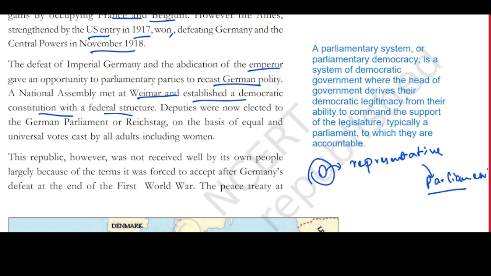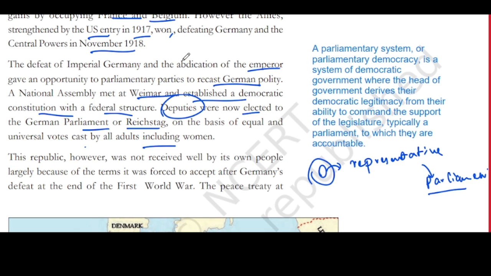Correct? Same way, in Germany also there is a national assembly which is meeting at Weimar. And deputies, these are the people who are getting elected. These are the representatives who are getting elected to the German parliament. And the German parliament is called Reichstag. So there might be a 1 mark question. They may ask you what is Reichstag, so you have to tell it is the German parliament. This is on the basis of equal universal votes cast by adults, including women. So here every person can cast their votes, including women.